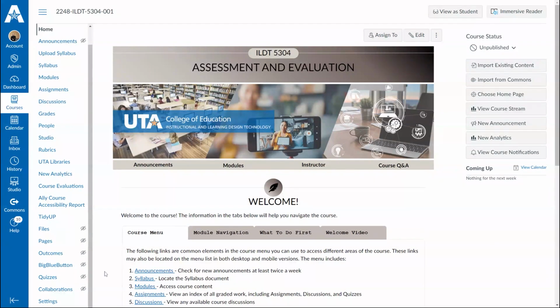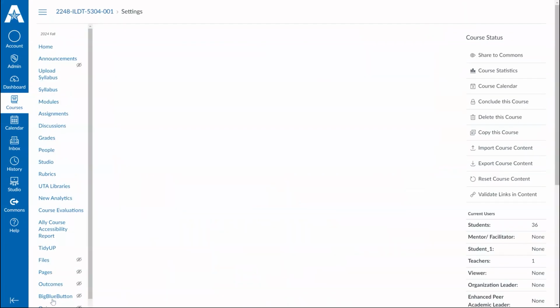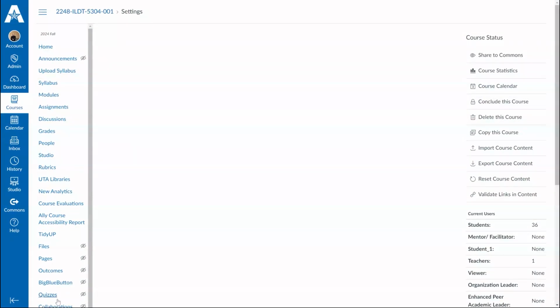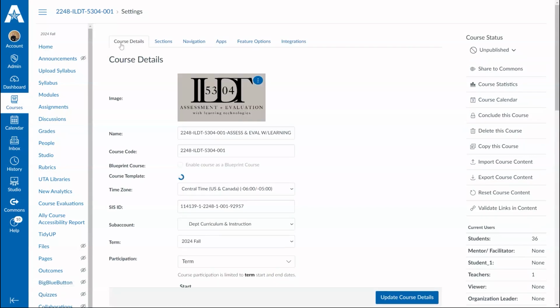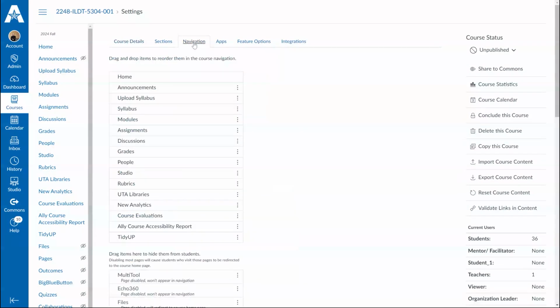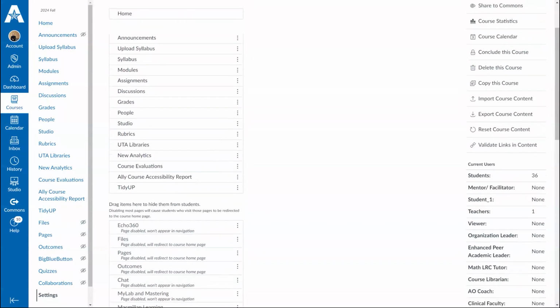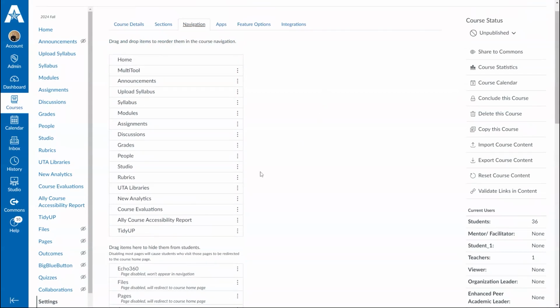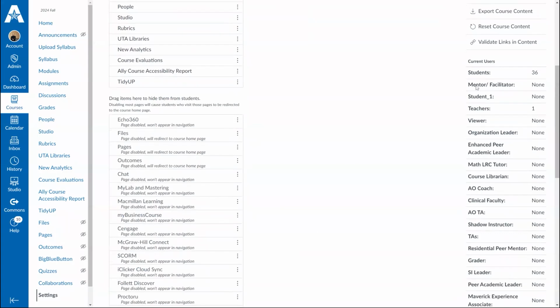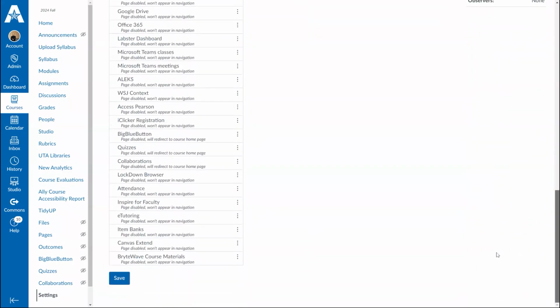So to use the multi-tool, first you're going to go to your course settings. And then you're going to choose the navigation tab. And then you're going to find the multi-tool tool and move it up to this first column or box area. And then you're going to scroll to the bottom of this page and choose Save.